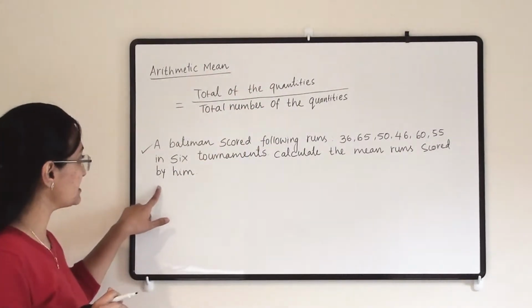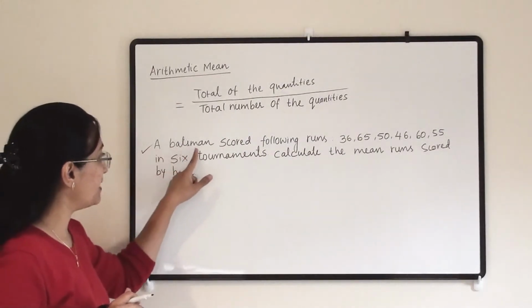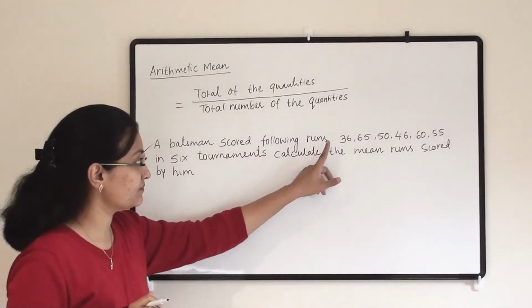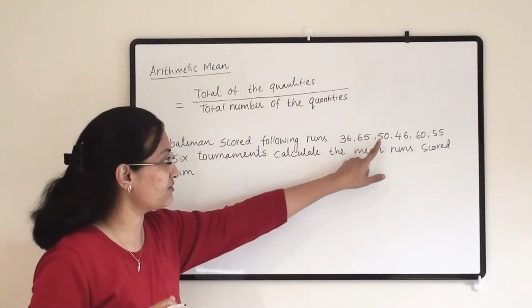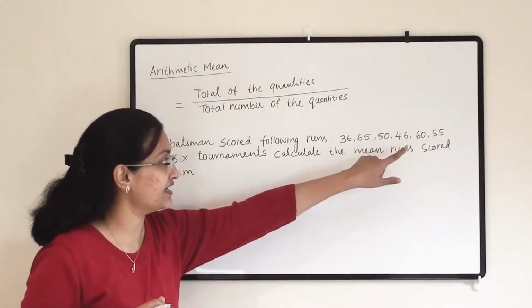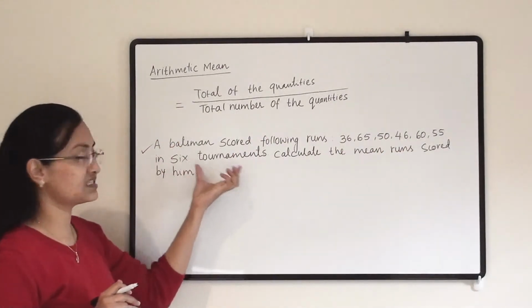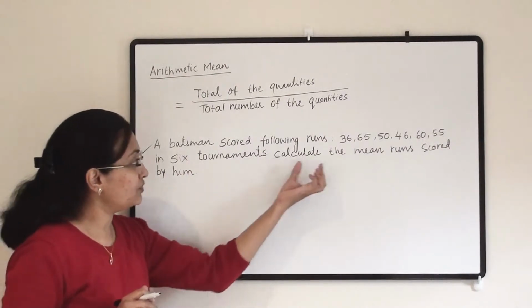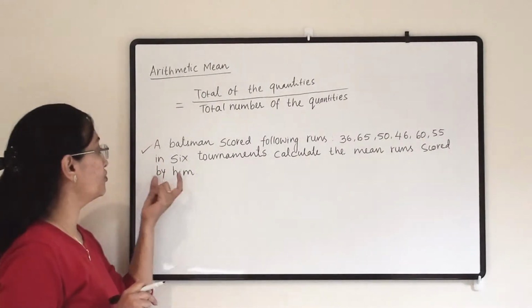Let us understand one example. A batsman scored the following runs: 36, 65, 50, 46, 60 and 55 in 6 different tournaments. Calculate the mean runs scored by him.